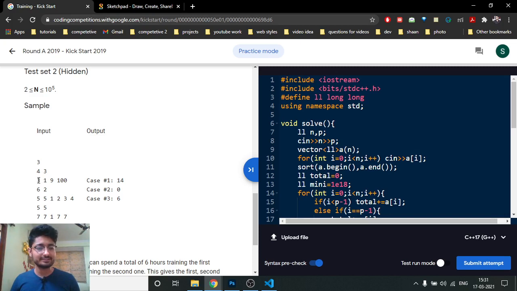As you can see in this example, you have to form a team of size 3. If you choose the first 3 students, the highest one is 9. So it's better to bring the other students' values up to 9. The first one has to go to 9 and the other one also has to go to 9. So the minimum spend is 40.